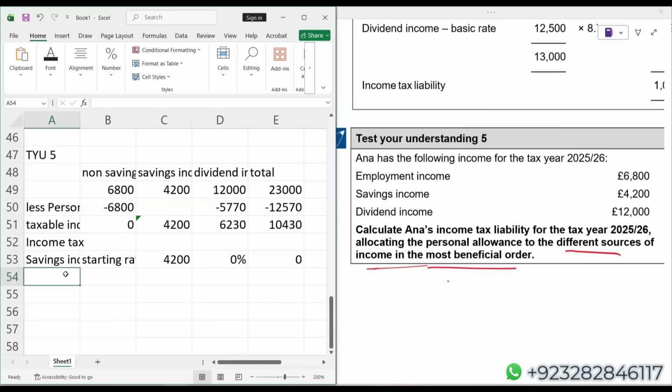Now, students, we know that every individual gets nil rate band of 500 for their dividend income, irrespective of their tax paying status. So, dividend nil rate band.